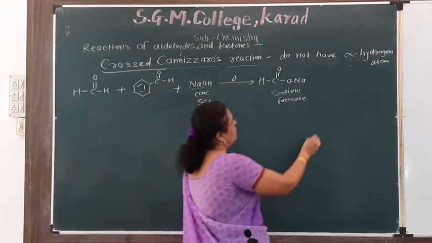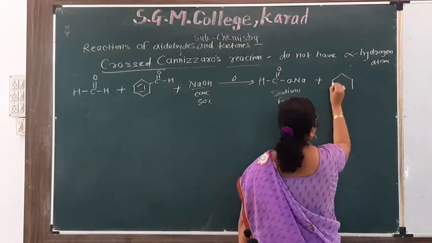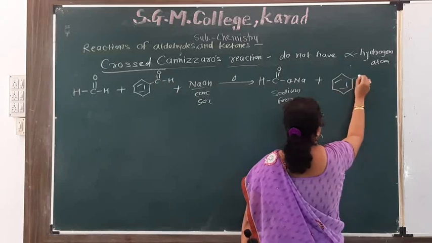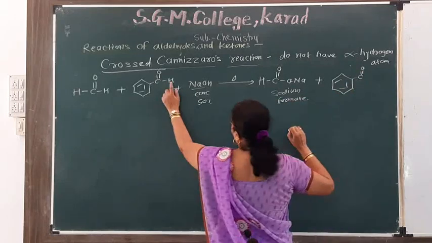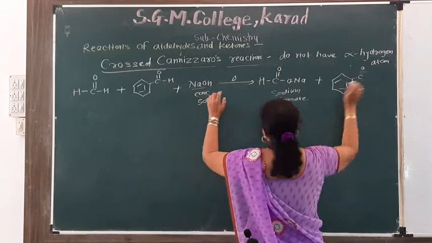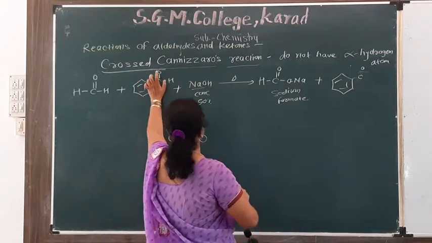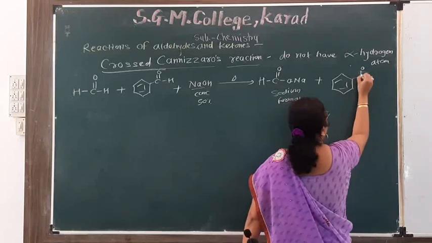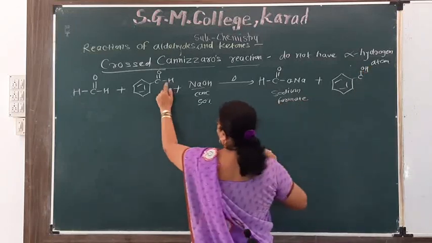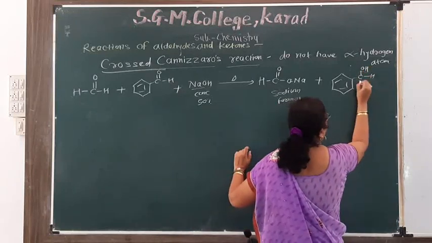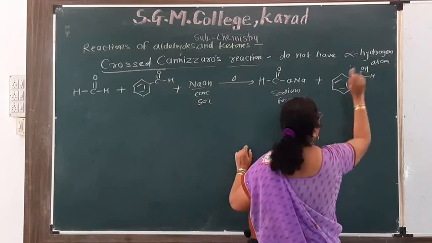Then we get the C=O double bond converted to single bond, and H is attached to this oxygen atom. Therefore OH, and this H and H means CH2OH.